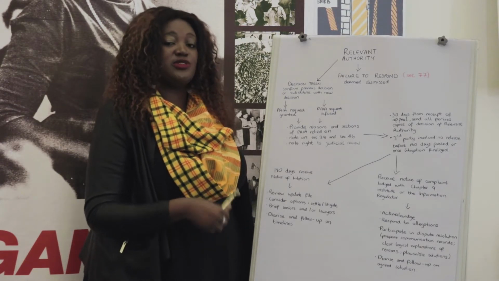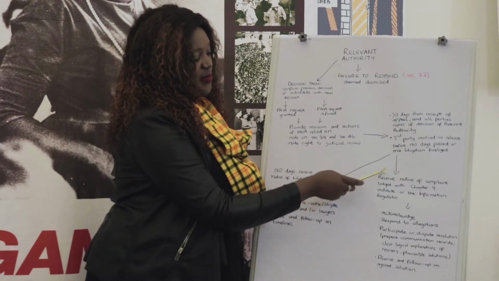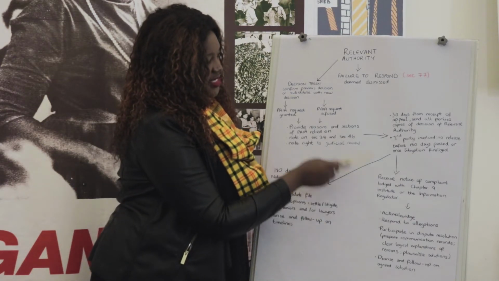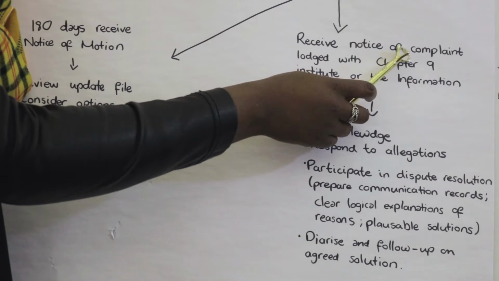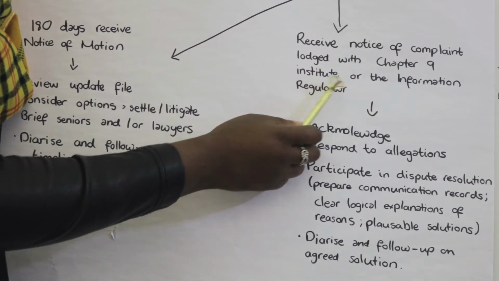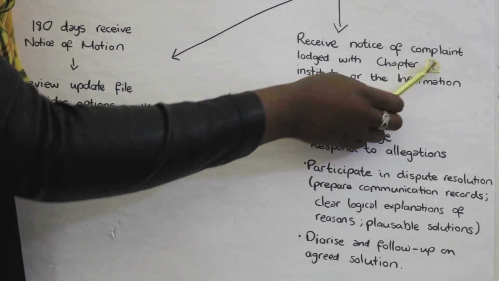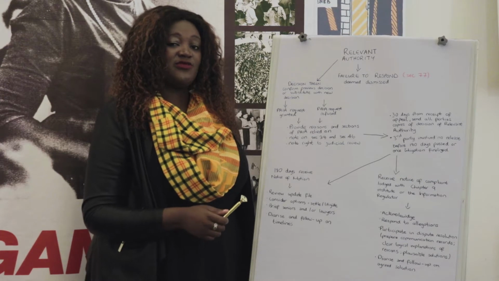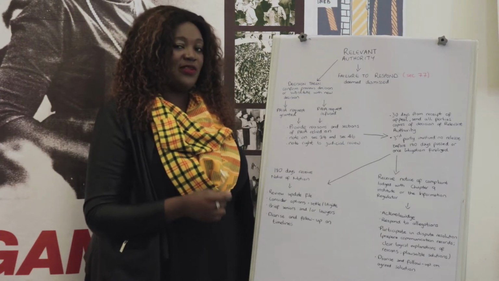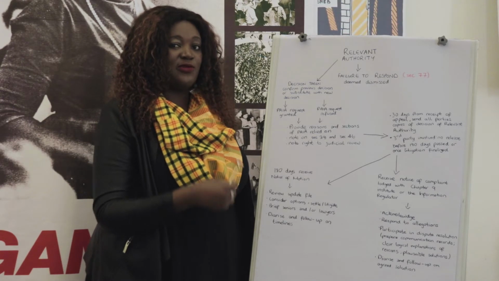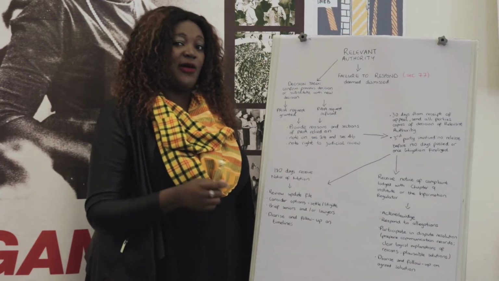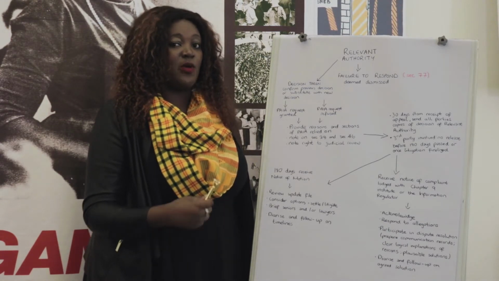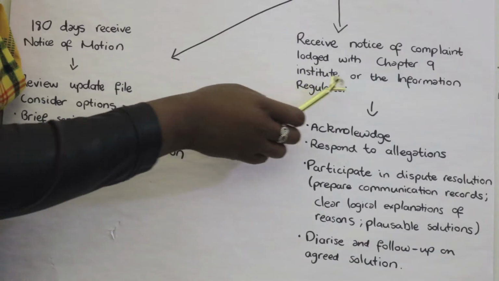If the aggrieved party opts to not go to the courts, but instead approaches a relevant authority in terms of PAIA, then the information officer and the relevant authority will receive a notice of complaint, which can be lodged with a Chapter 9 institute, which is either the South African Human Rights Commission or the Public Protector, as well as the information regulator. It is important to note that the information regulator, in terms of PAIA and POPI, is the relevant authority that has the right to deal with complaints in terms of PAIA. However, as of September 2018, the information regulator is not yet fully operational, but once it is, all complaints should be addressed to the information regulator.